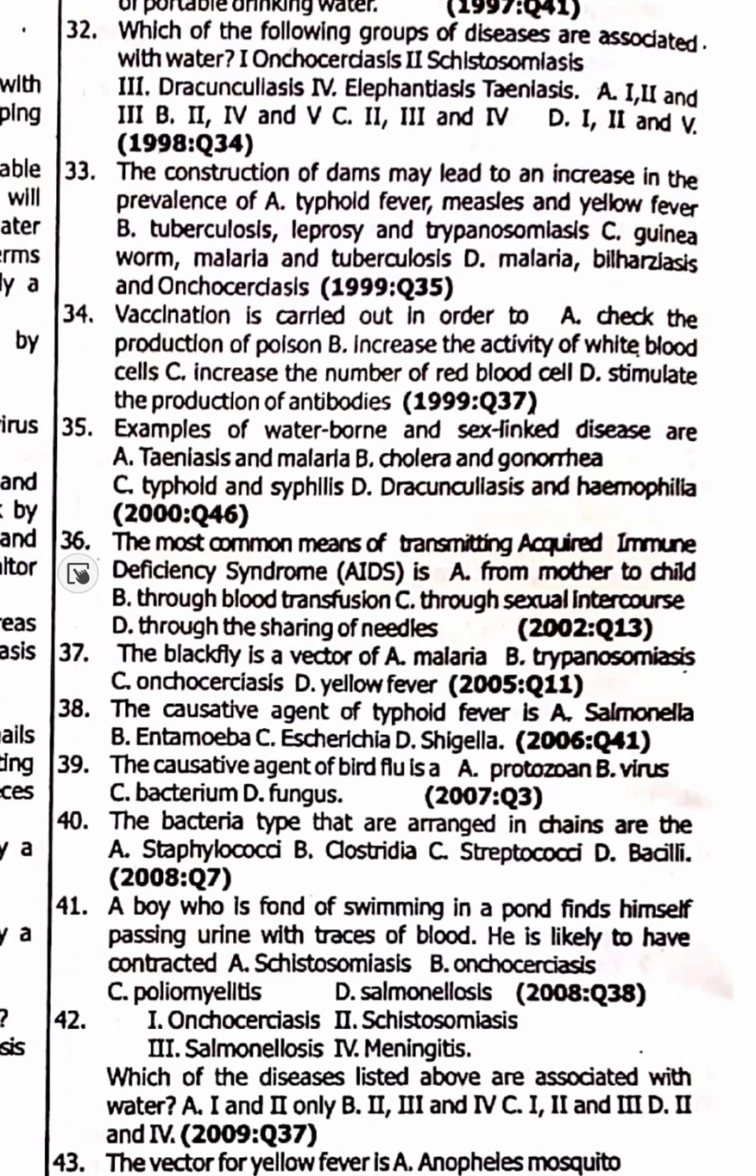Number 36. The most common means of transmitting AIDS, acquired immune deficiency syndrome, is through sexual intercourse. 37. The black fly is a vector of... They repeat this one. Onchocerca volvulus. 37 is option C. 38. The causative agent of typhoid fever is Salmonella typhi, option A.